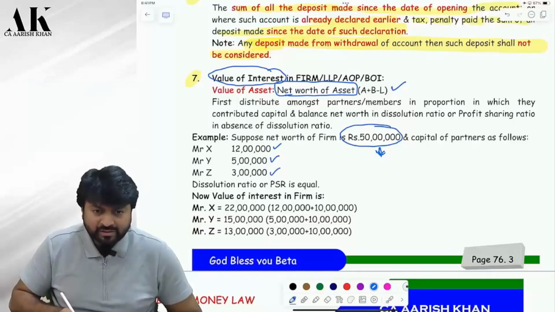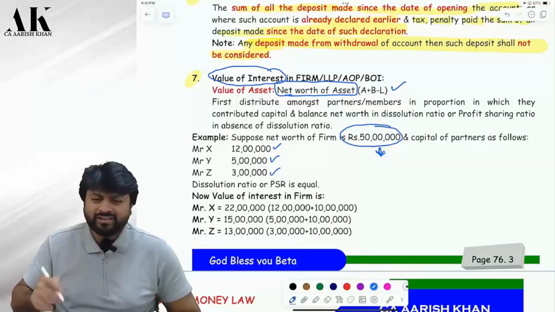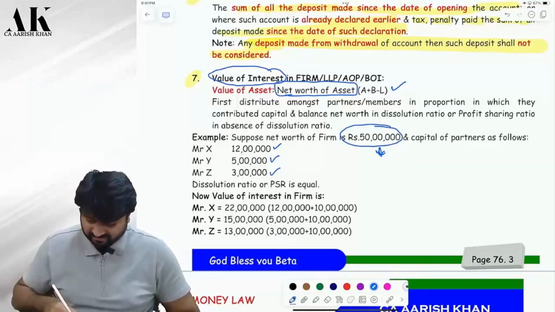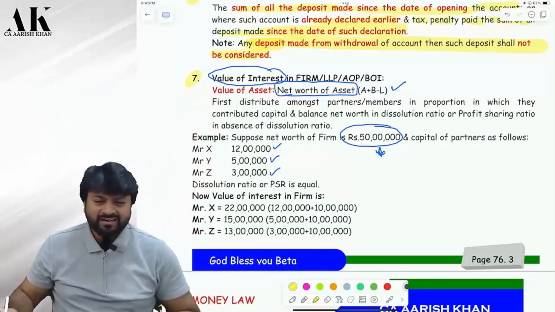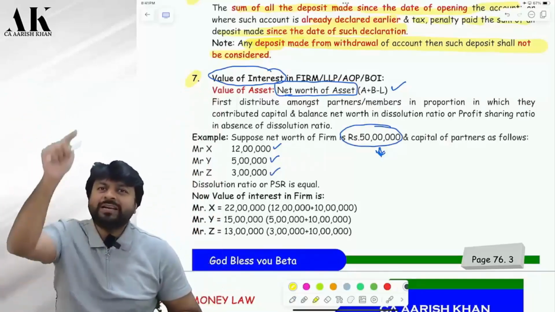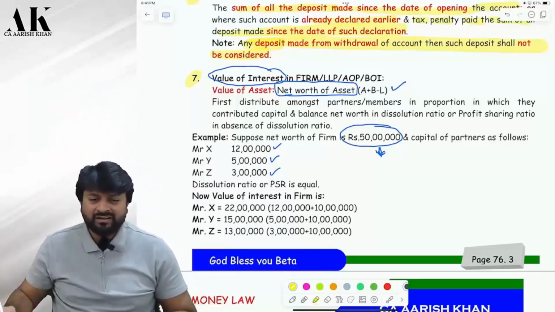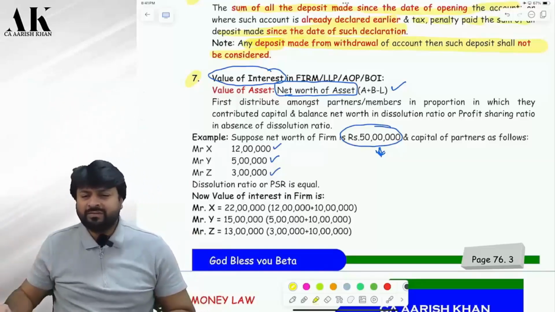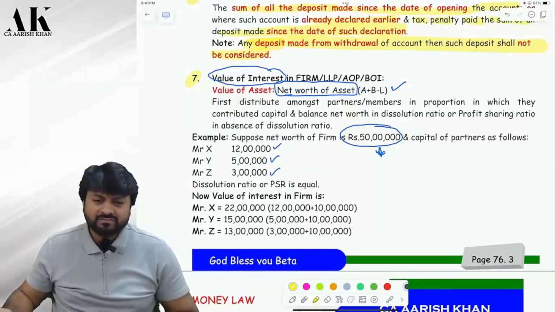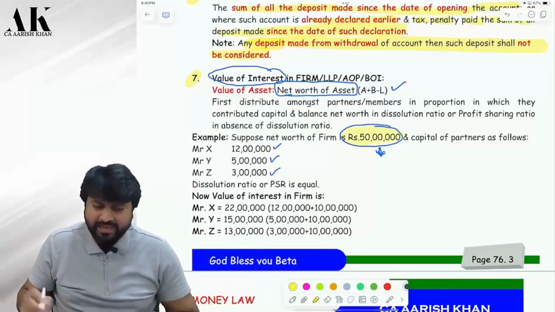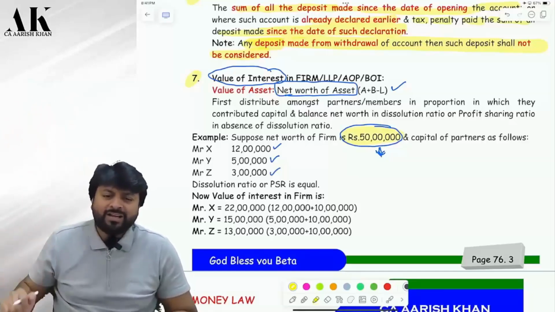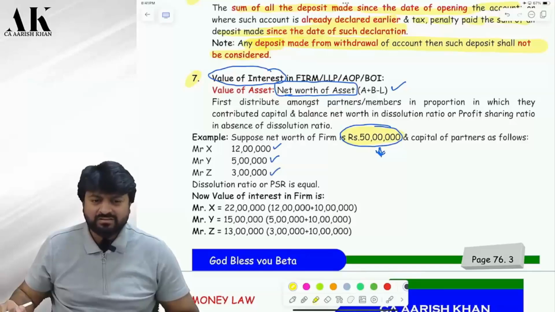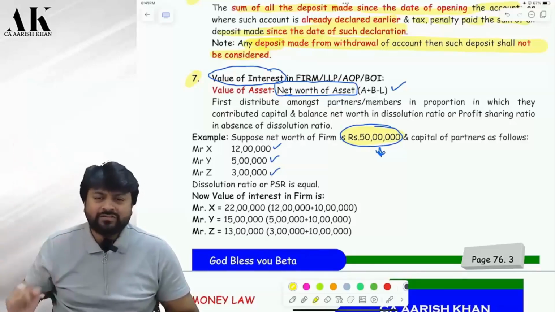12 lakhs. Don't take a calculator. Directly say without taking a calculator. You have to just repeat what is written on the board. Listen to me once again. I am one of the partners in that firm. So what is the first thing that I am going to do? I will compute the net worth of that firm. How will I compute it? A plus B minus L. I got the answer 50 lakhs. Now that is the total value of the firm, not my value. That is the total value of the firm, not mine alone.